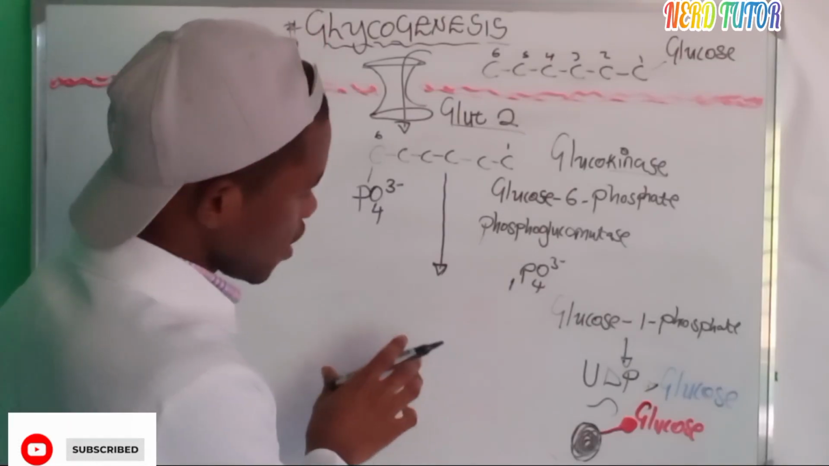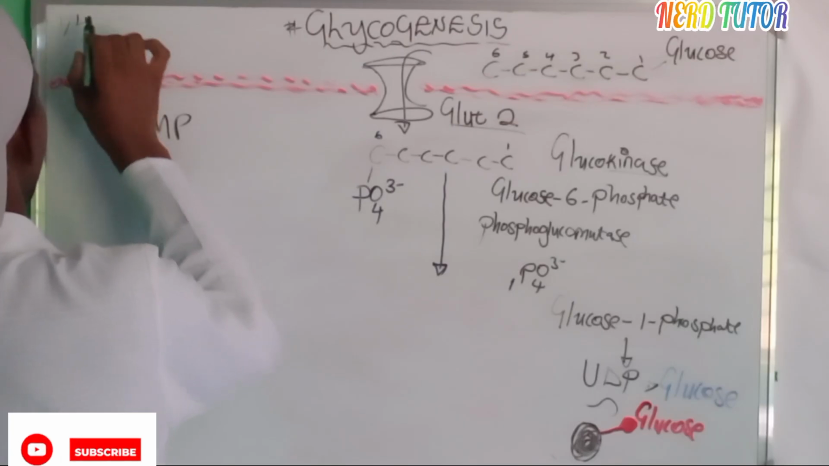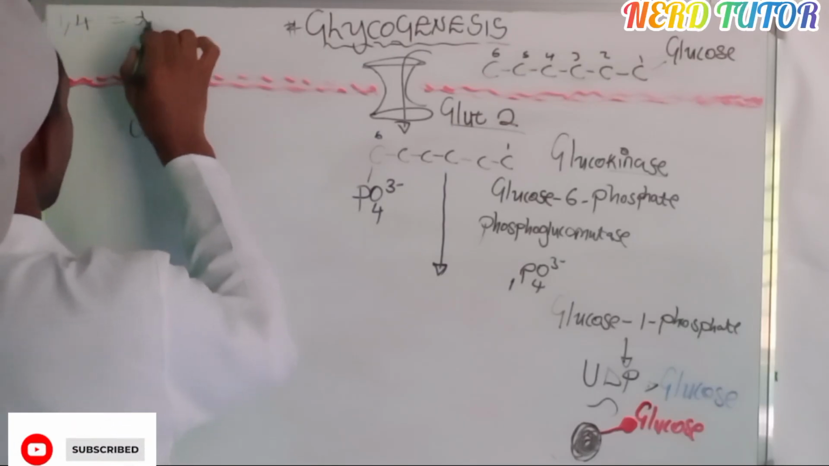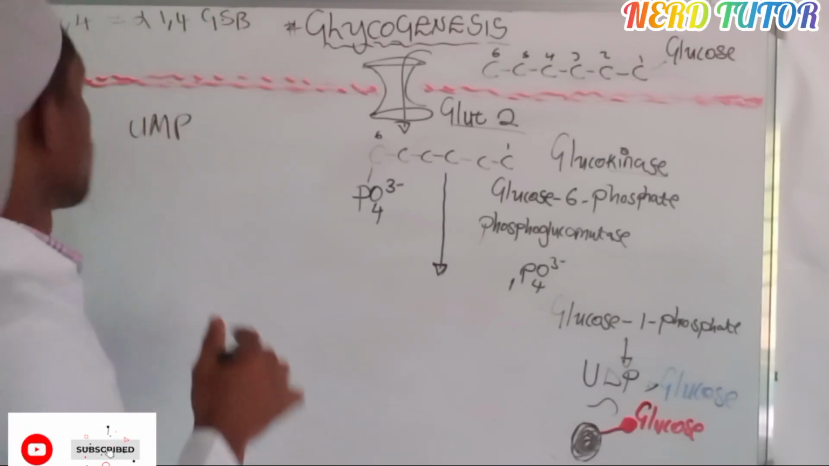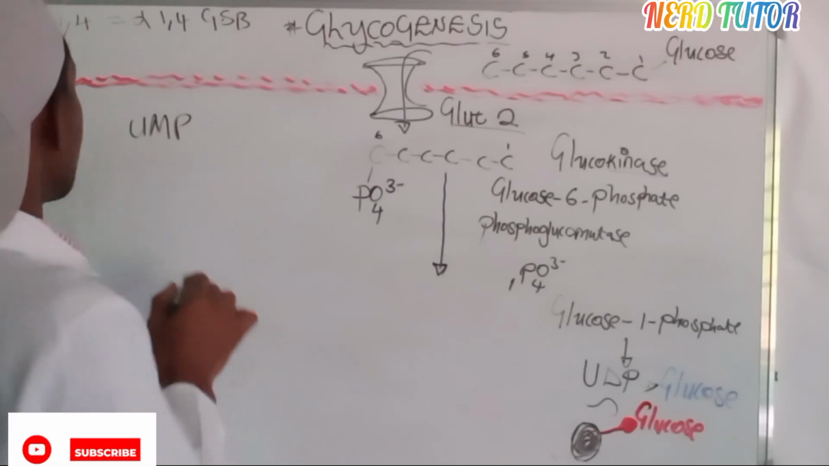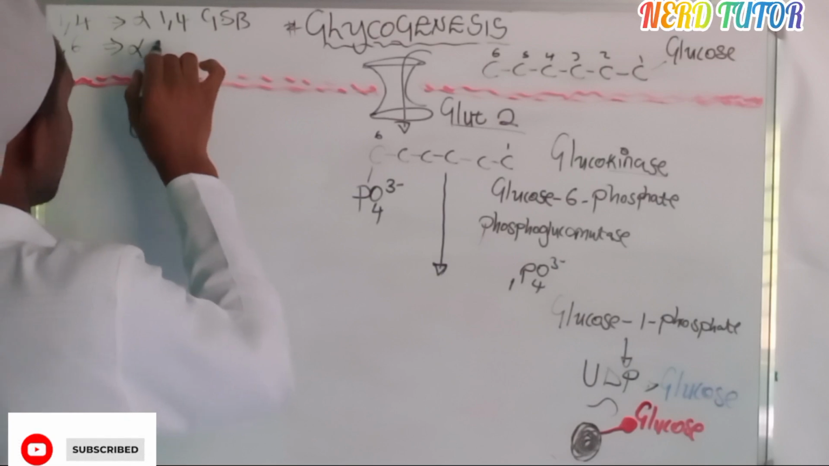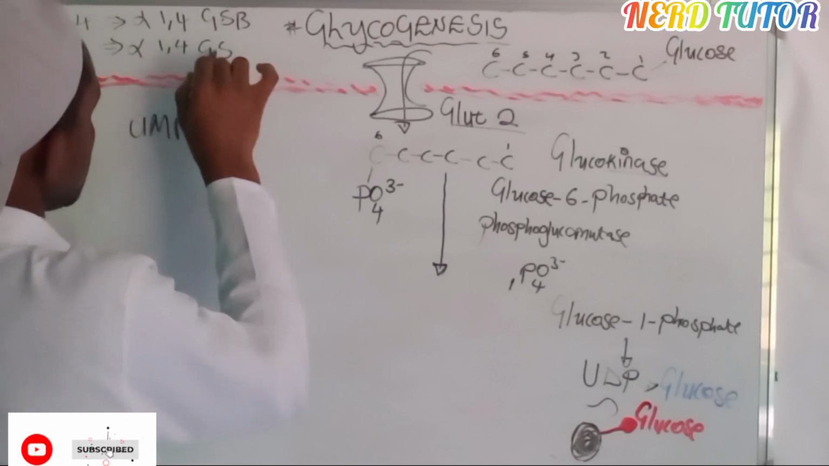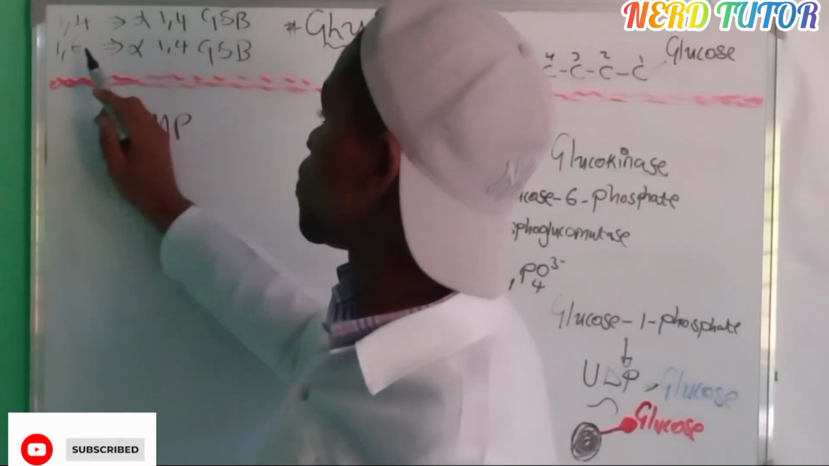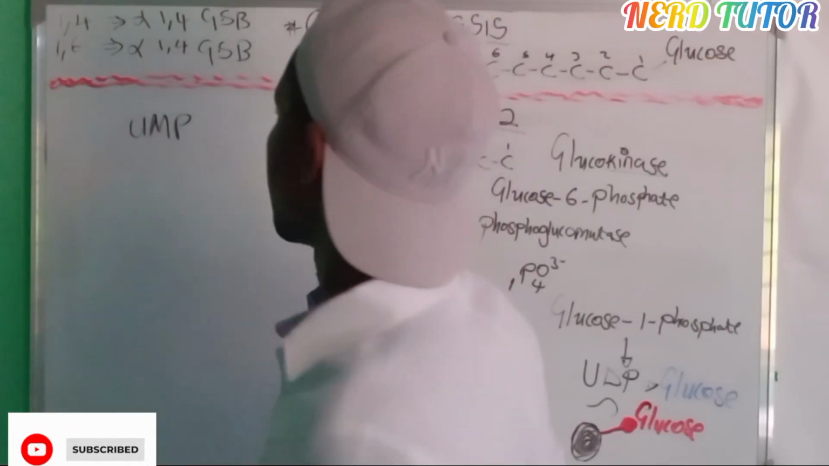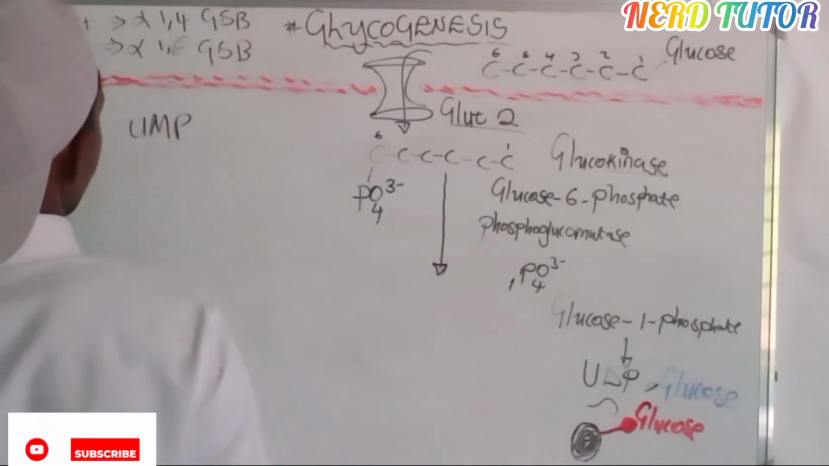So from the knowledge that we have there, we said at carbon number 1 and 4, we are forming alpha 1,4 glycosidic bond. What if it is carbon 1 and carbon number 6? This is 1,6, and we are forming the same alpha, but 1,6 glycosidic bond. So between carbon 1 and 4, we are forming alpha 1,4. Then between 1 and 6, we are forming alpha 1,6, a 1,6 glycosidic bond. That is basically what we're forming there.